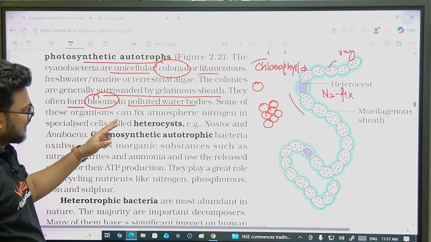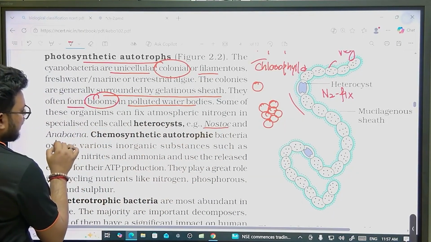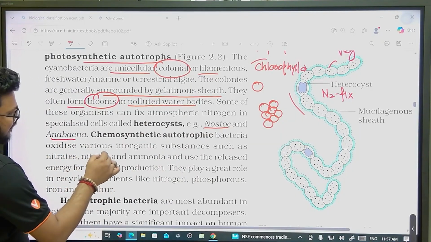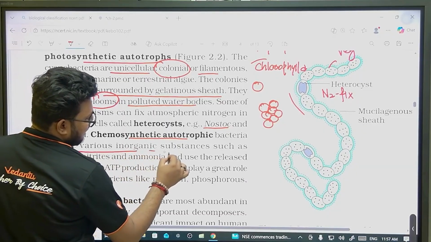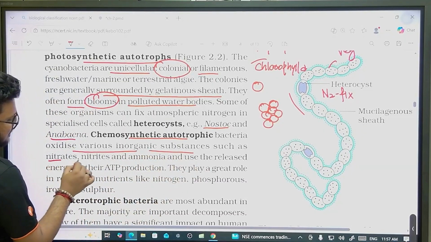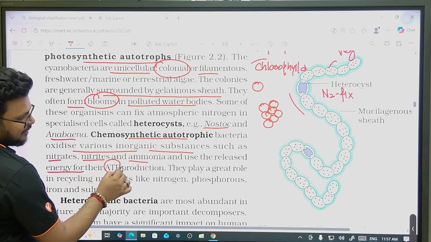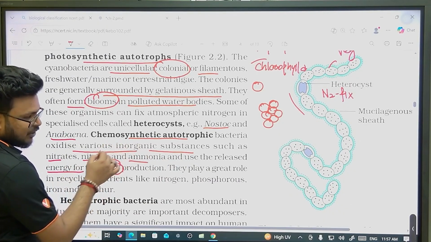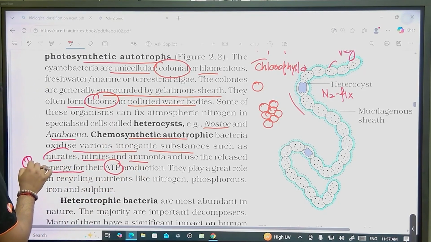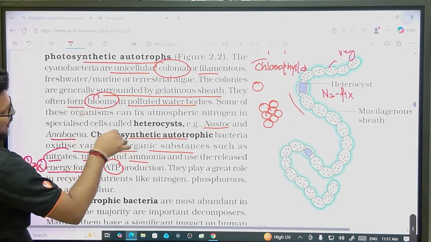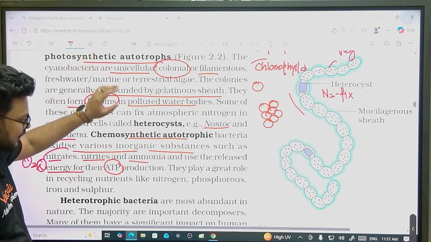Some of these organisms can fix atmospheric nitrogen. We have the example of Nostoc and Anabaena. Chemosynthetic autotroph bacteria oxidize various inorganic substances such as nitrates, nitrite or ammonia, and they use the energy for production of ATP. So chemosynthetic autotrophs were using inorganic substrates, and O2 was not released, but here they are doing proper photosynthesis, using sunlight, so O2 is released.